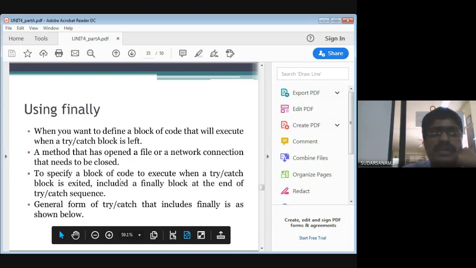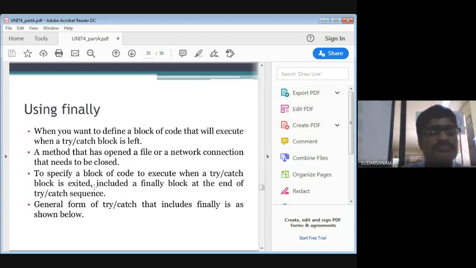To specify a block of code to execute when a try or catch block is exited, include a finally block at the end of the try-catch sequence. So you mention try catch, and next the finally statement will be there.